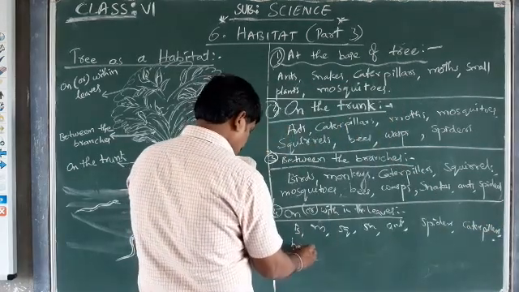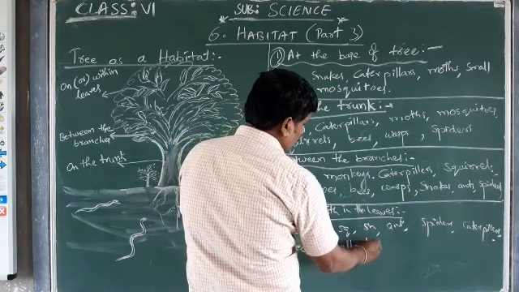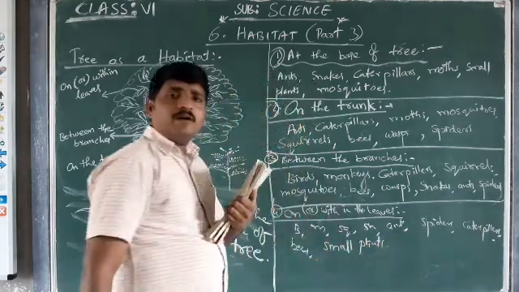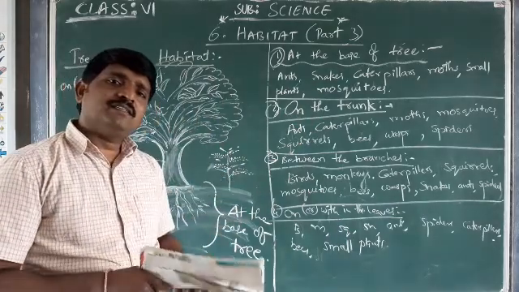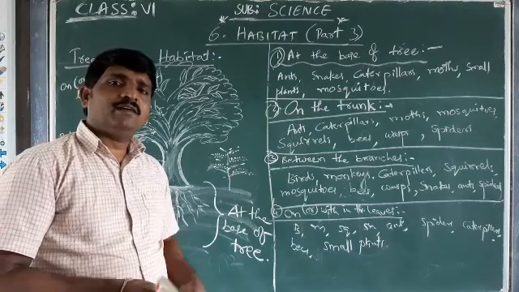Small plants have their life existence considering the tree as a habitat.